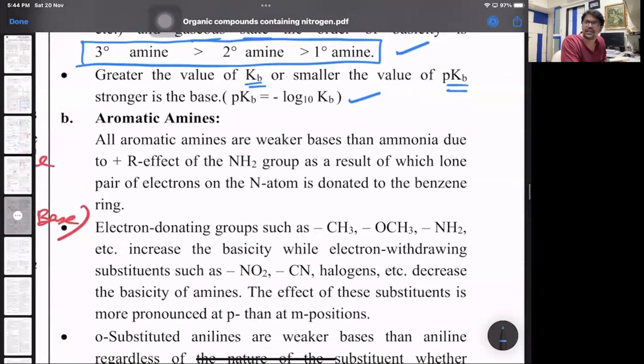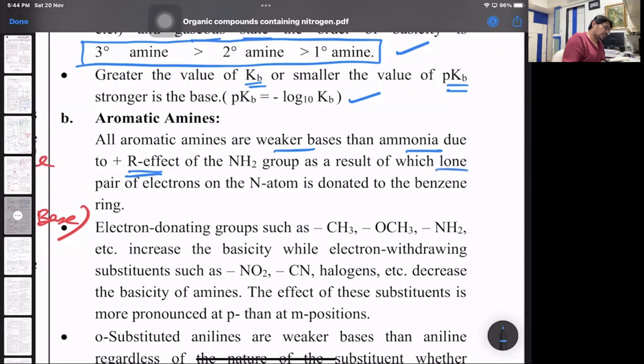Now what happens in aromatic amines? Aromatic amines are much weaker bases than ammonia, due to, one, the plus R effect. What is plus R? Positive resonance, or positive mesomerism. In positive resonance, electrons will move away from the atom directly attached to the conjugated system, because of which ortho and para directing groups will be formed. The substitution products will be at ortho and para positions, where ortho is minor and para is major.